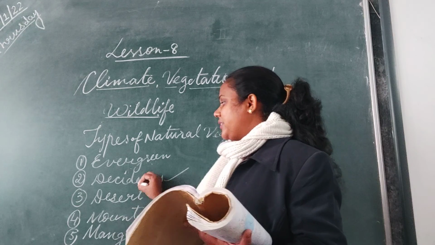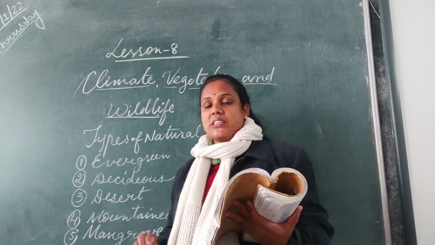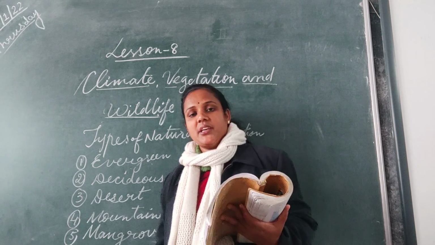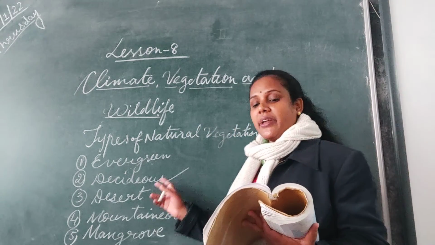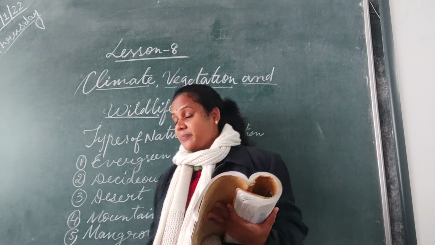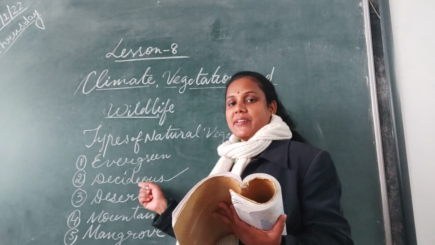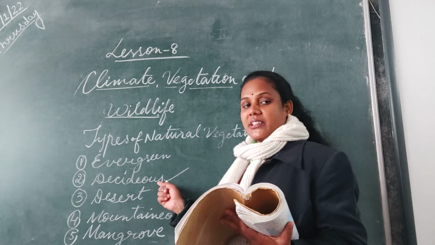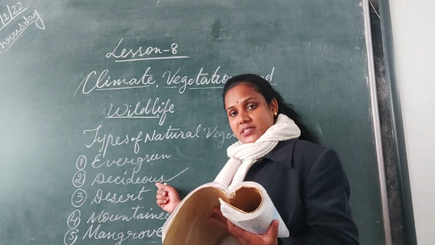All these will have deciduous trees because here the rainfall is 70 to 200 centimeters. So during the autumn season, which you say in Hindi Patjhad, the trees shed their leaves once in a year. So remember that these trees shed their leaves seasonally once in a year.